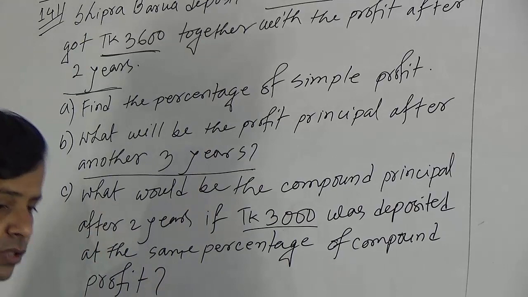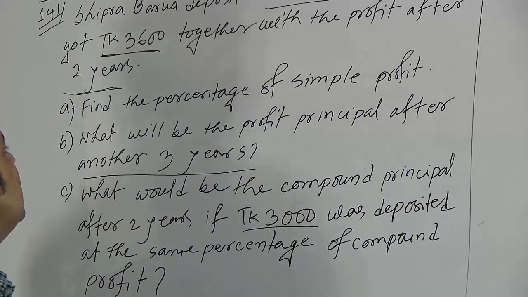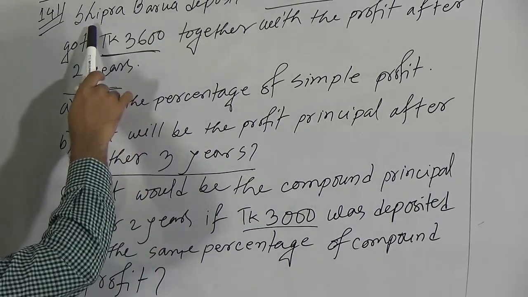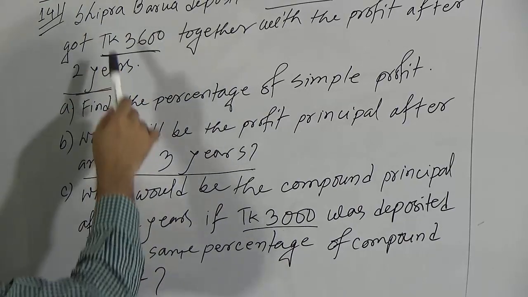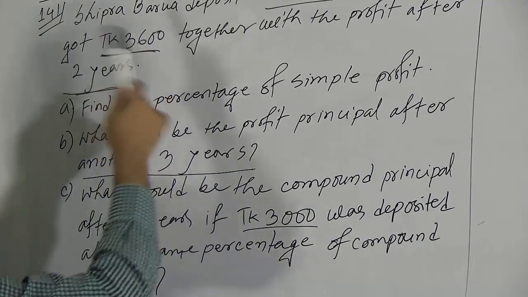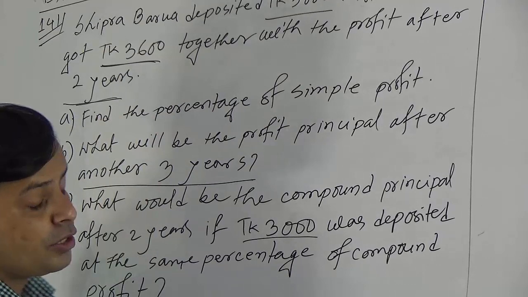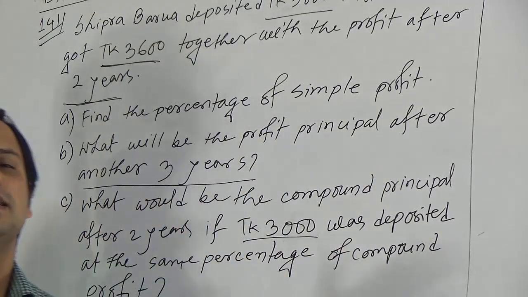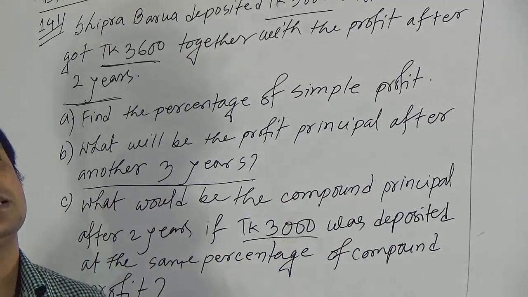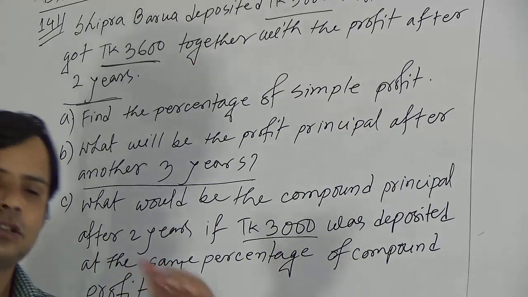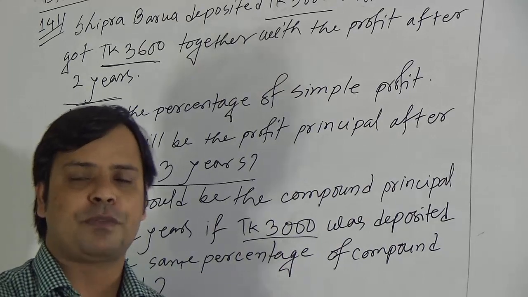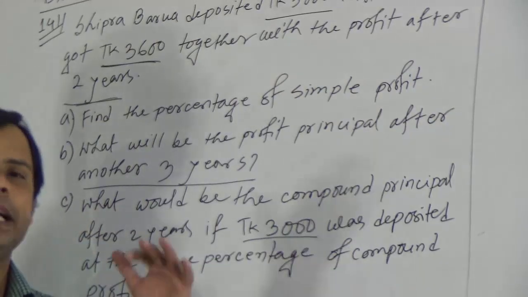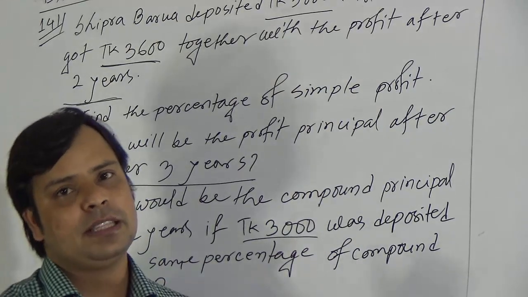But before solving this question, you need to understand that if it is not mentioned in the stream that the rate of profit will be compound or simple, then you have to consider that the rate of profit is simple. If it is compound profit, it must be mentioned in the question.